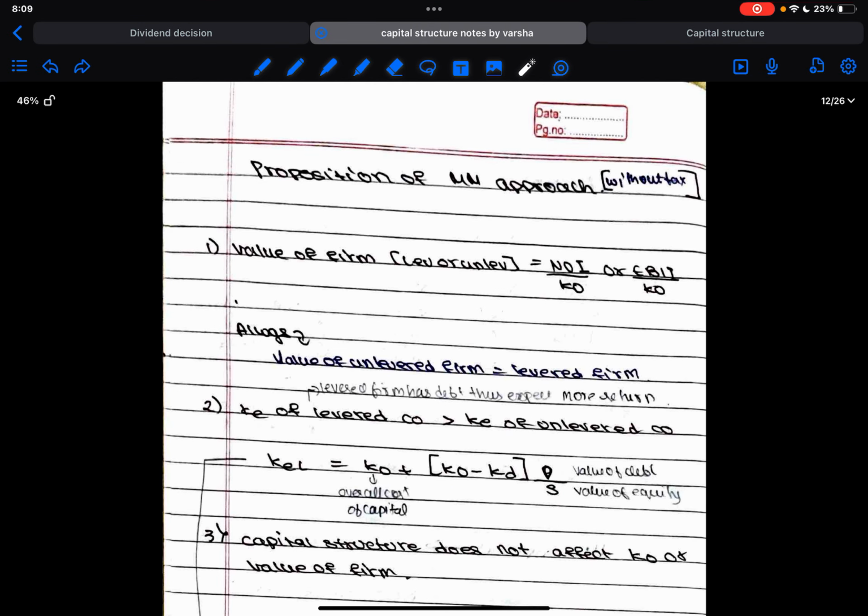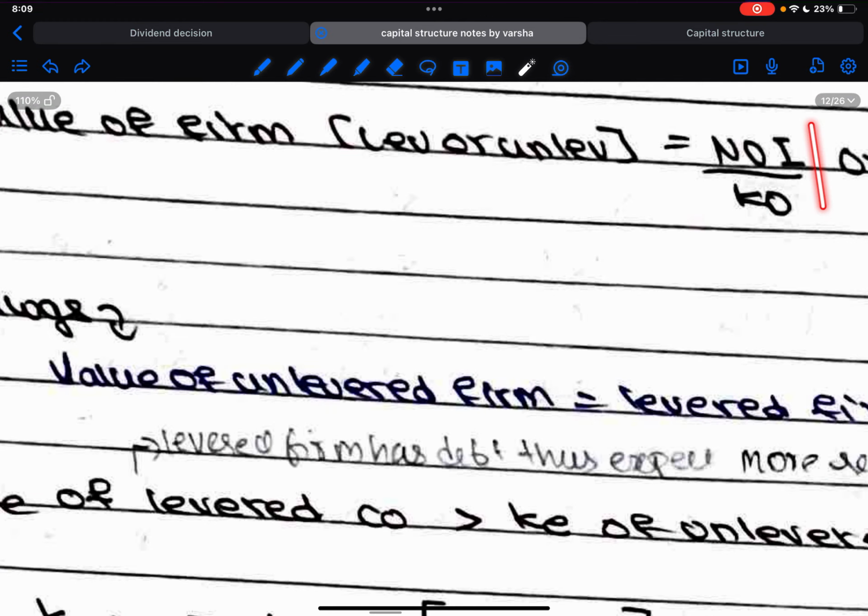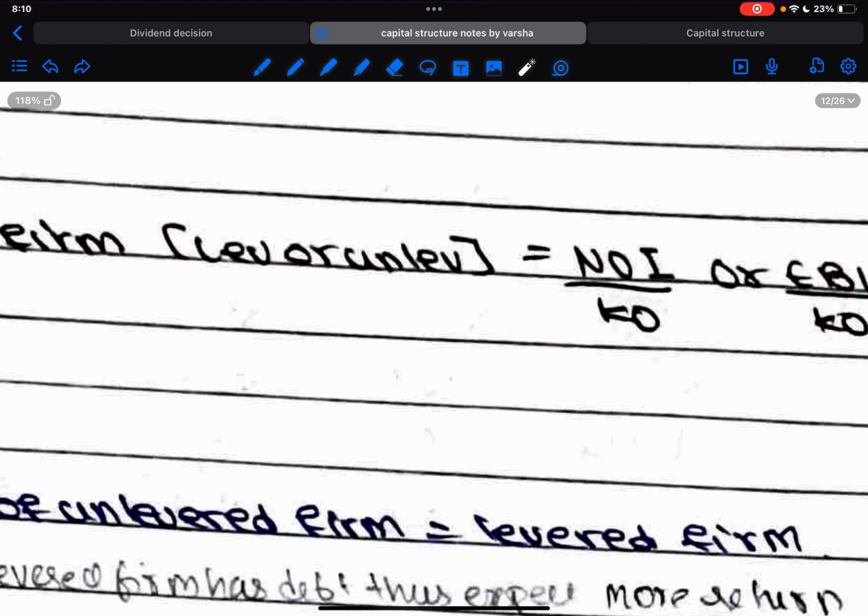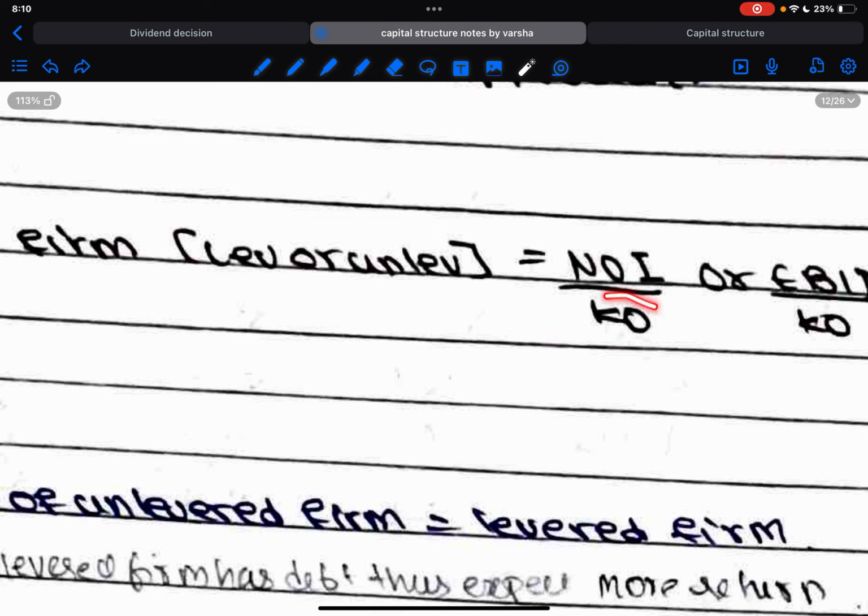So what are the propositions of non-tax? So without tax, what are the propositions made by the approach? First one, value of the firm. Value of the firm would be, as usual, income divided by respective cost. So value of firm is net operating income divided by overall cost of capital, right? Why am I taking net operating income instead of net income? Because net operating income includes both the interest part as well as the dividend part. So this can be applicable to both the capital structures, debt as well as equity. That's why I am taking the overall firm. For the overall firm, I am taking net operating income.